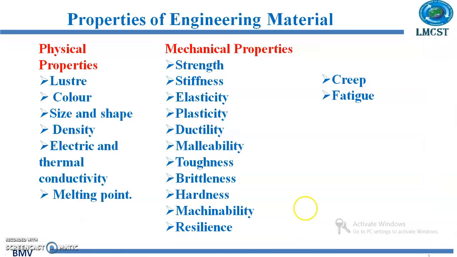Then we have this creep. This is creep. When a member is subjected to constant load over a long period of time, it undergoes a slow permanent deformation, and this is termed as creep. Now the last one, it is fatigue. When a material is subjected to a repeated or reversed stress, the material fails, and this is known as fatigue.